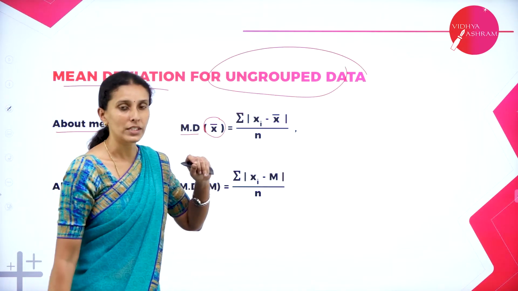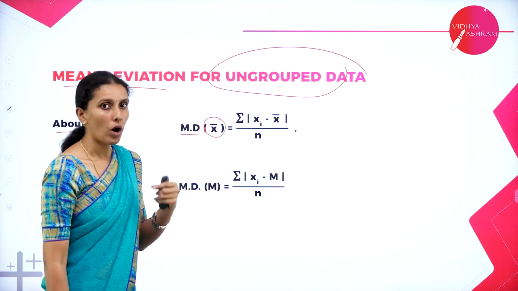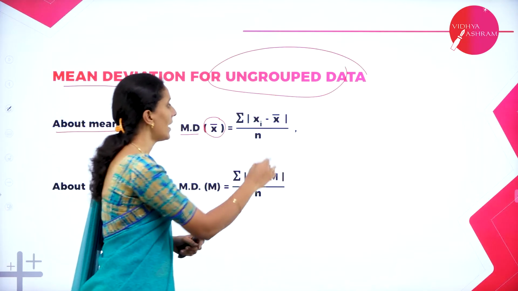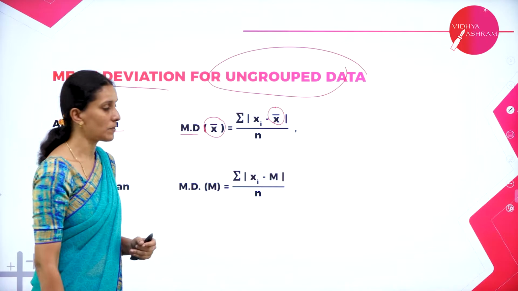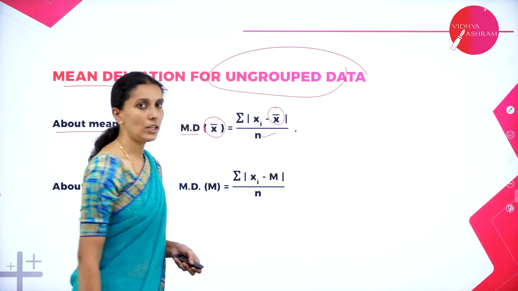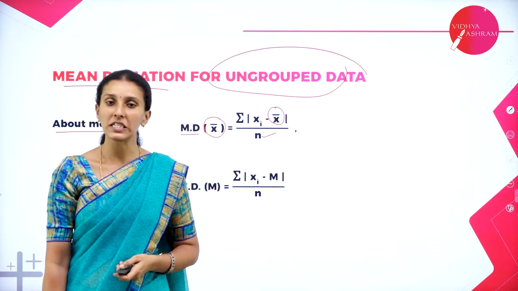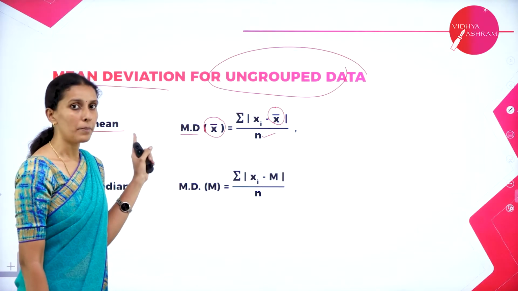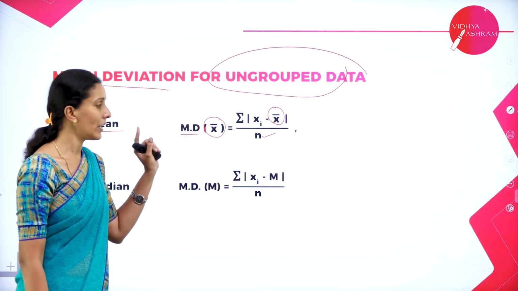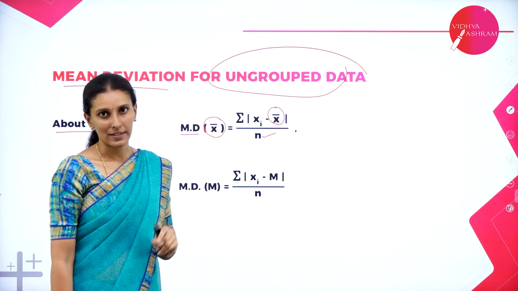Here xi denotes the observation, x bar denotes the average or mean of the given observations, and n represents the total number of observations given. So this is the formula used to calculate the mean deviation of an ungrouped data whenever mean is known.